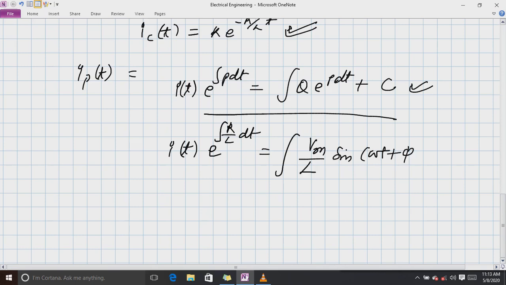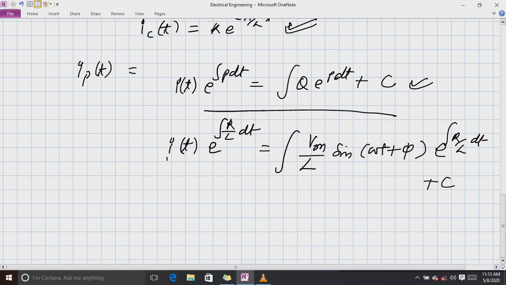So we integrate sin(omega t plus phi) into e raised to the power R by L t dt, plus C. This is the way of finding the particular integral.